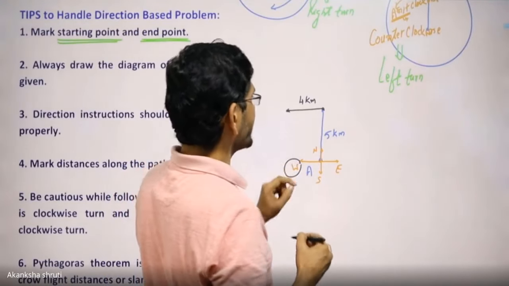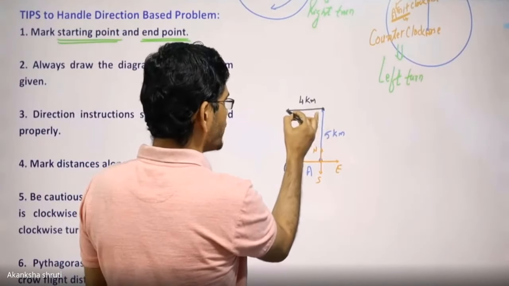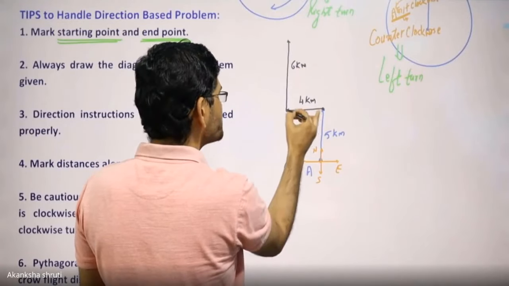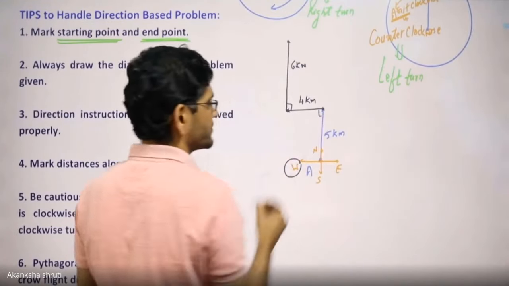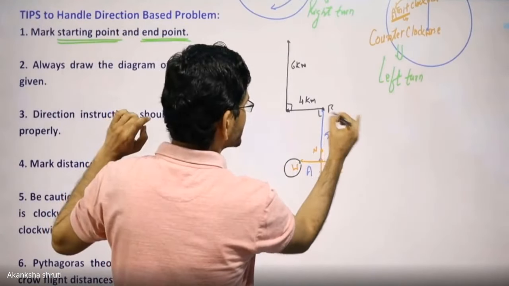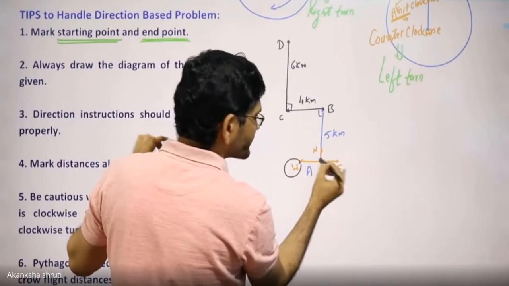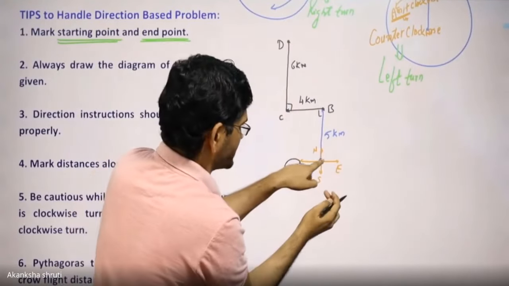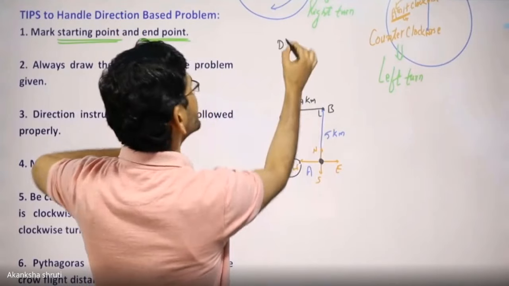In addition to this, it may be said that the body takes a right turn from this point for another 6 kilometers. From this point, you have to consider right and left. So this is the right. All of these are always 90 degrees. This way, we have the starting point A, then intermediate points and the final point. So draw the information given over the same reference, with respect to the starting point, and allocate the distances to reach the final point.